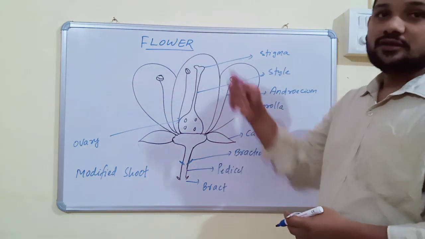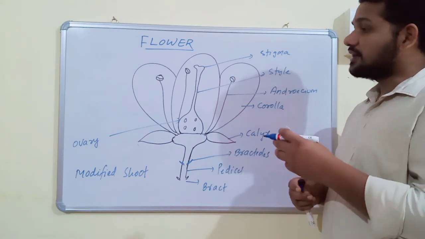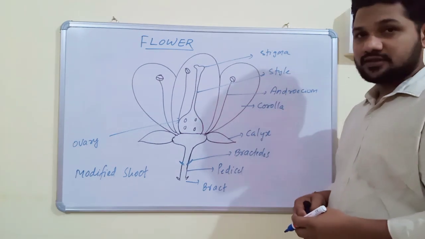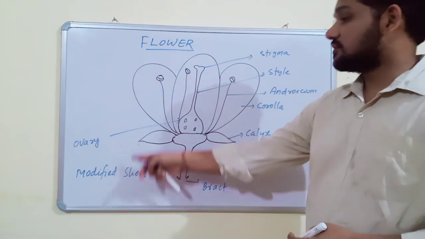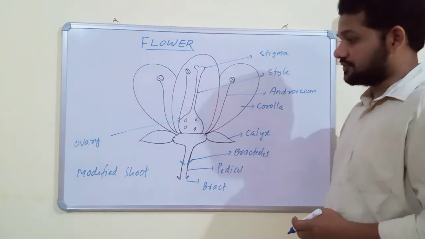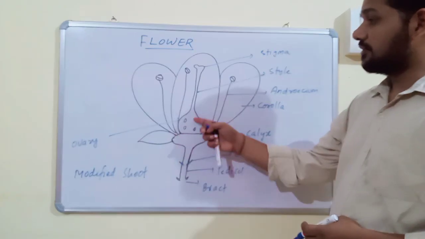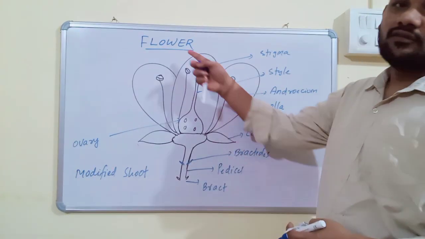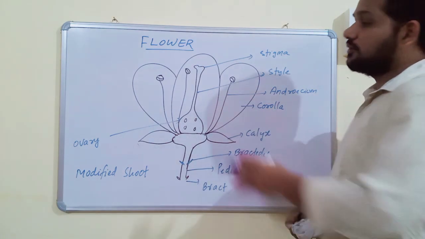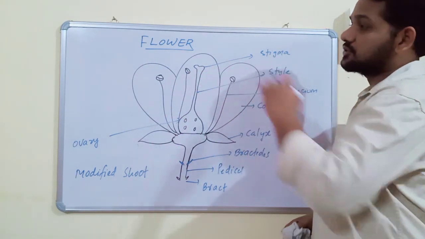So flowers usually develop from either axillary buds or terminal buds. Axillary buds or terminal buds are parts of shoot. Hence flower is also called a modified shoot. And these modified shoots are flowers. Due to the presence of flowers, the angiosperms are also called flowering plants. And flower is the site for sexual reproduction.